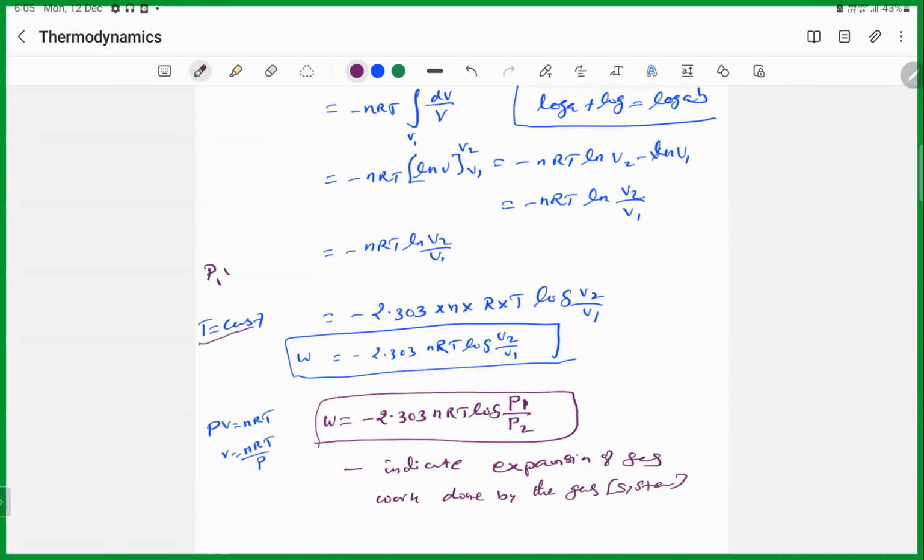Okay, sir. P1 V1, pressure 1 times V1, is equal to nRT, constant. Pressure 2 times V2 becomes nRT. No doubt, correct? When you equate these two equations, P1 V1 is equal to P2 V2, right? Yes, sir. Then V2 by V1 becomes P1 by P2. Is it right or not? Could you understand how I put this? Now is it okay? Yes, sir. Okay, sir.